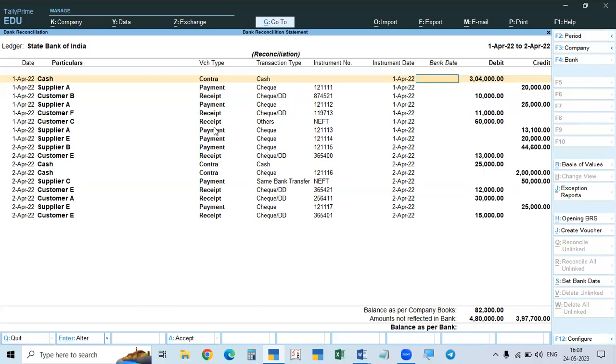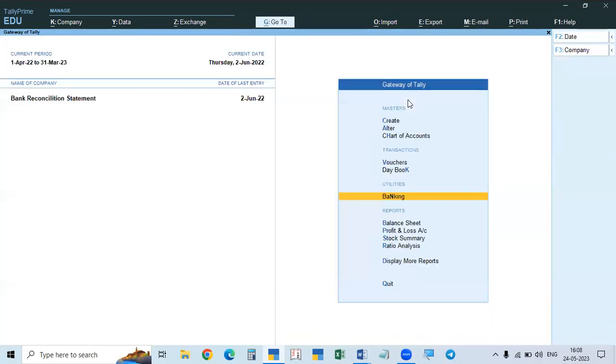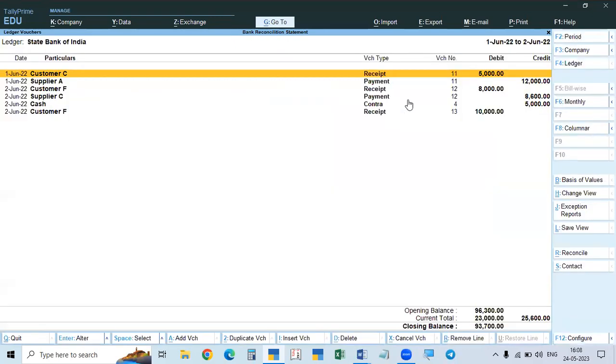These 3 columns are not available in the ordinary account, the State Bank of India. Here, before the debit and credit, 3 more columns are available.